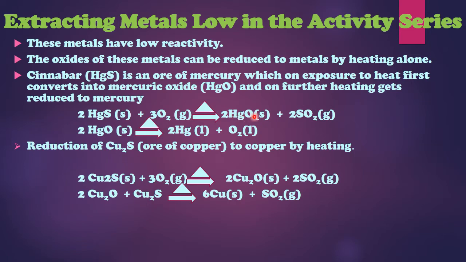Now the next process is that we need to remove this oxygen also from mercury, so that we get only mercury. And for this it's very easy, you need to just heat, because already you are heating, so you need to continue heating. So mercuric oxide will be heated after the formation, and as a result you will get mercury separately and oxygen will get separated. So this is how you are getting mercury very easily without using any reducing agent.